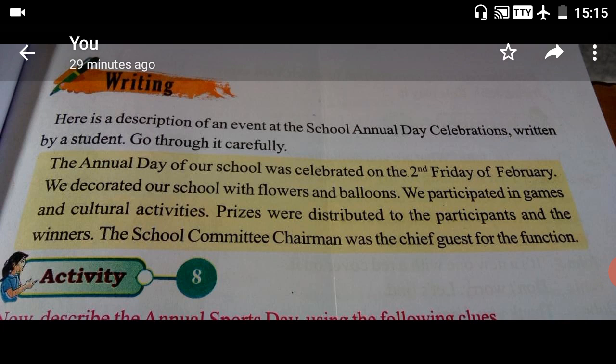For our school also we invite different guests, different people as chief guest for the function. So let's do the activity.